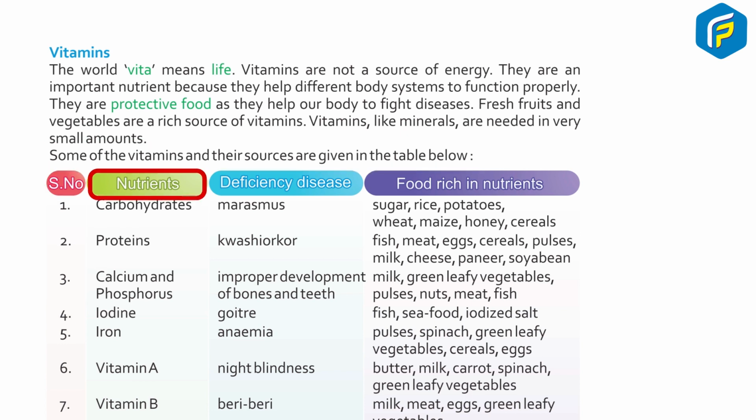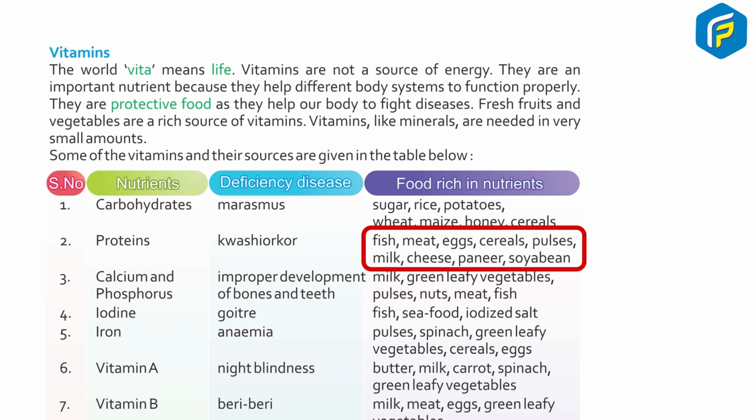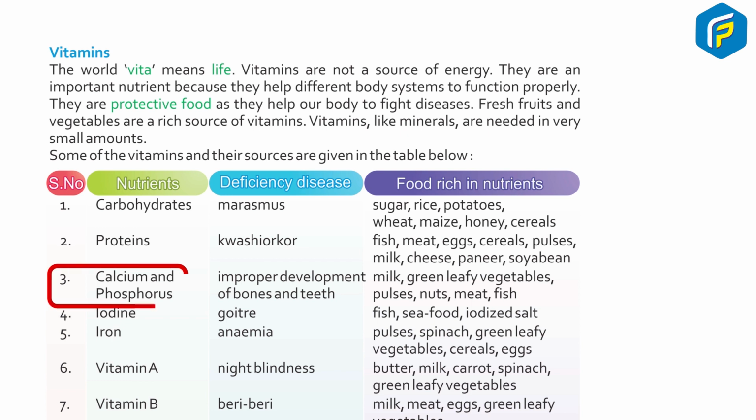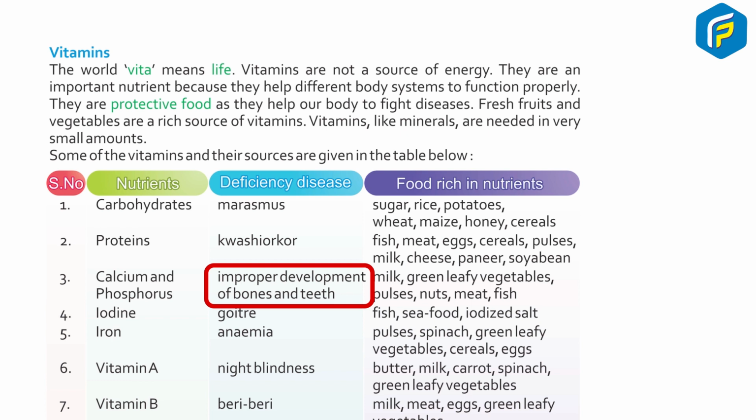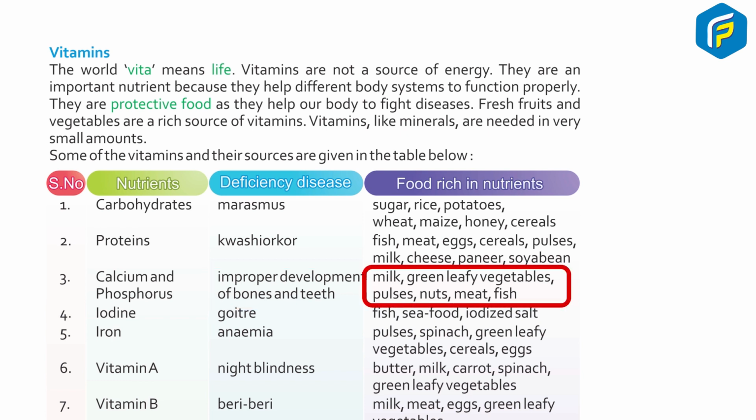Serial number, nutrients, deficiency diseases, food rich in nutrients. 1. Carbohydrates, marasmus: sugar, rice, potatoes, wheat, maize, honey, cereals. 2. Proteins, kwashiorkor: fish, meat, eggs, cereals, pulses, milk, cheese, paneer, soya bean. 3. Calcium and phosphorus, improper development of bones and teeth: milk, green leafy vegetables, pulses, nuts, meat, fish.